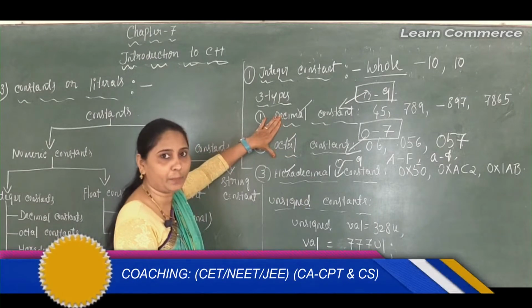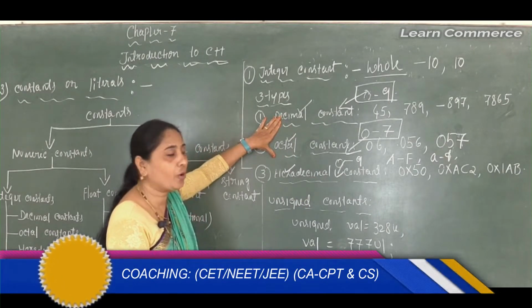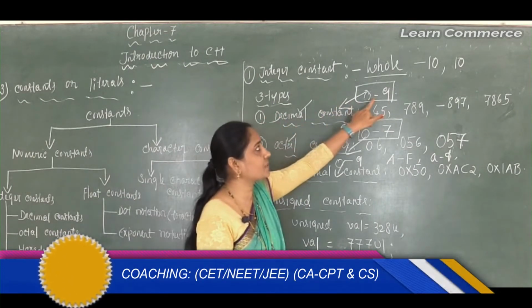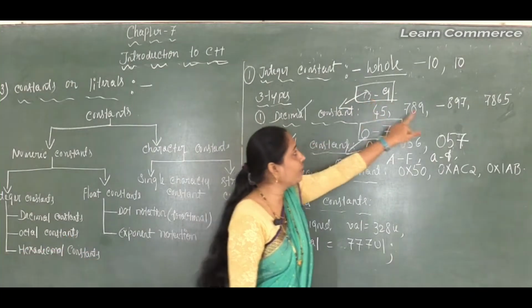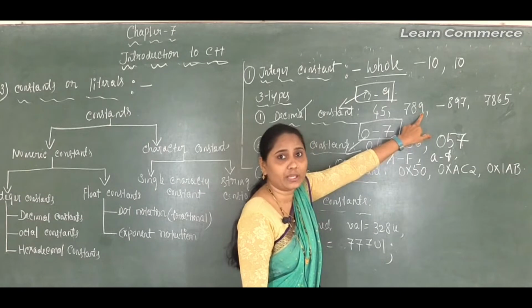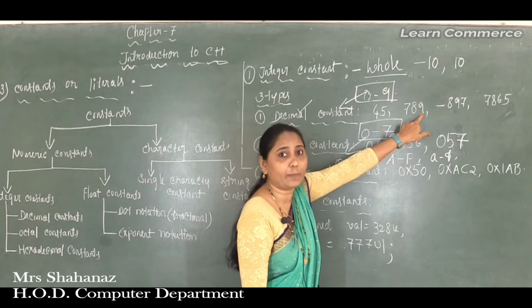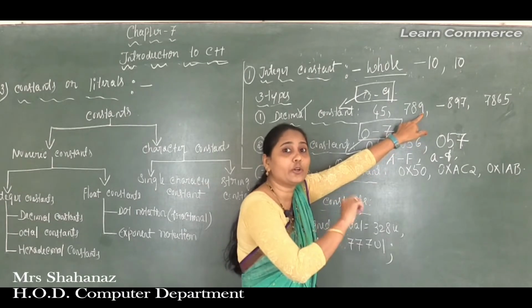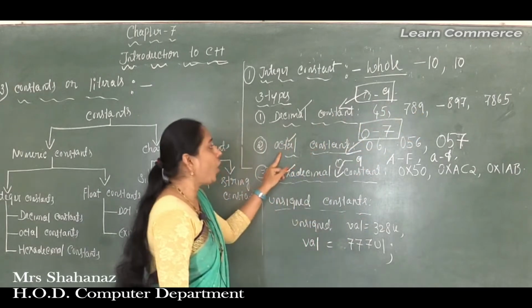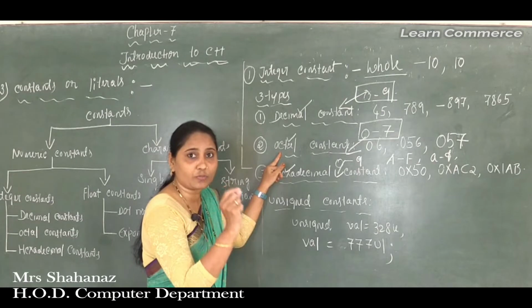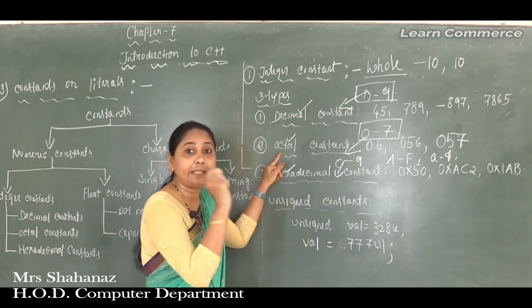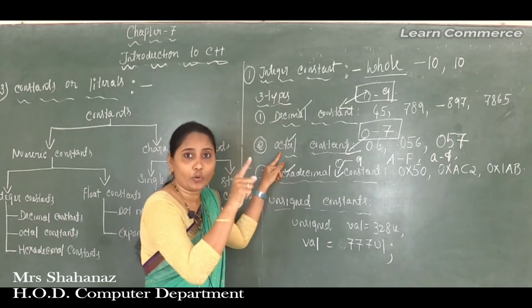So again I am repeating, I don't want any confusion. Okay, the decimal means from 0 to 9. Correct, no? 0 to 9 here. Very simple numbers are going to be used in our decimal constant, whatever number comes in between 0 to 9. And later, how does an octal constant start? Any octal constant is first of all going to start with the digit 0 only, correct this one.